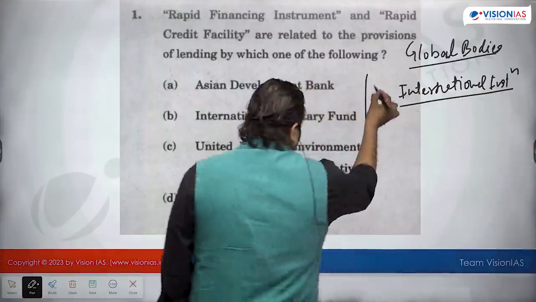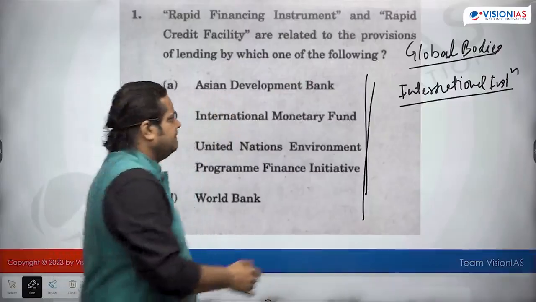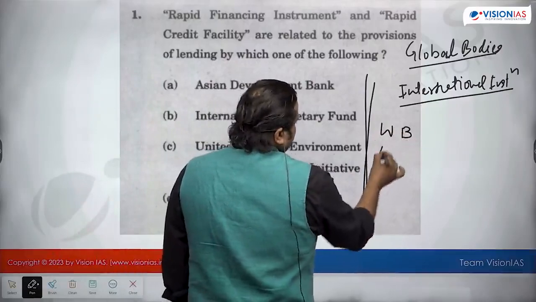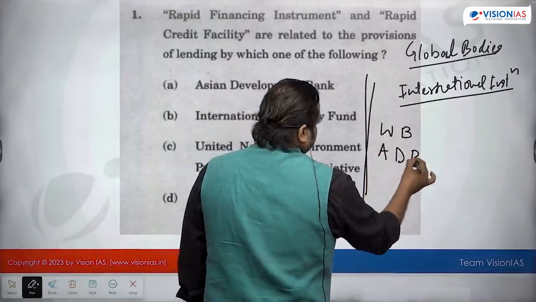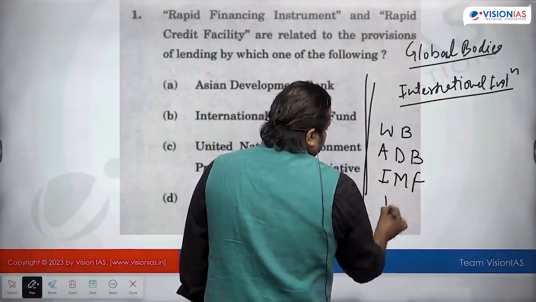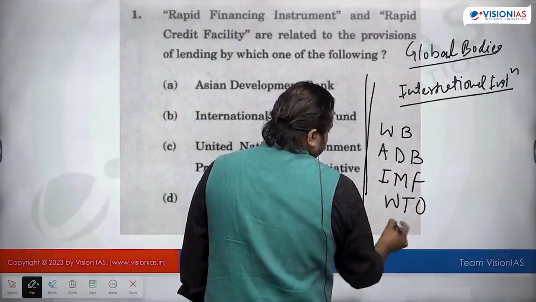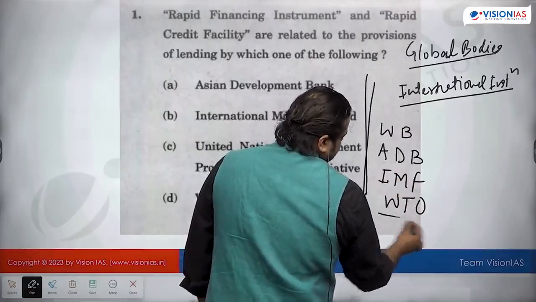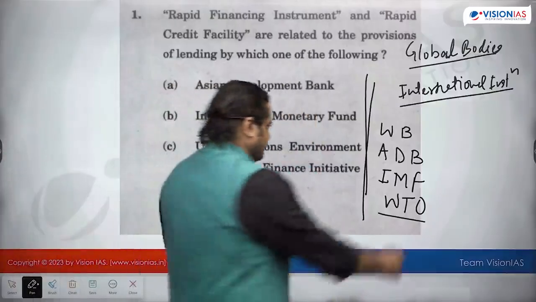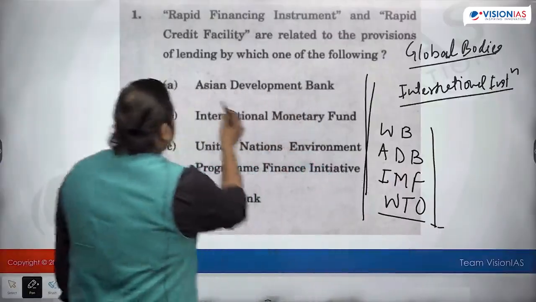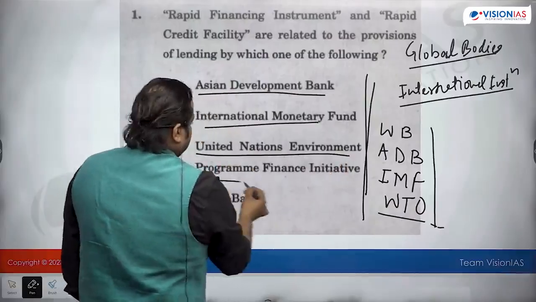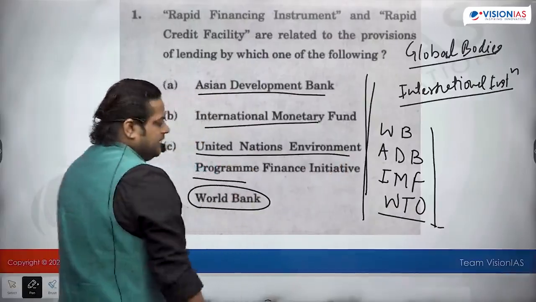Like a listing of this is here: we have World Bank, Asian Development Bank, IMF, WTO, and UNEP.